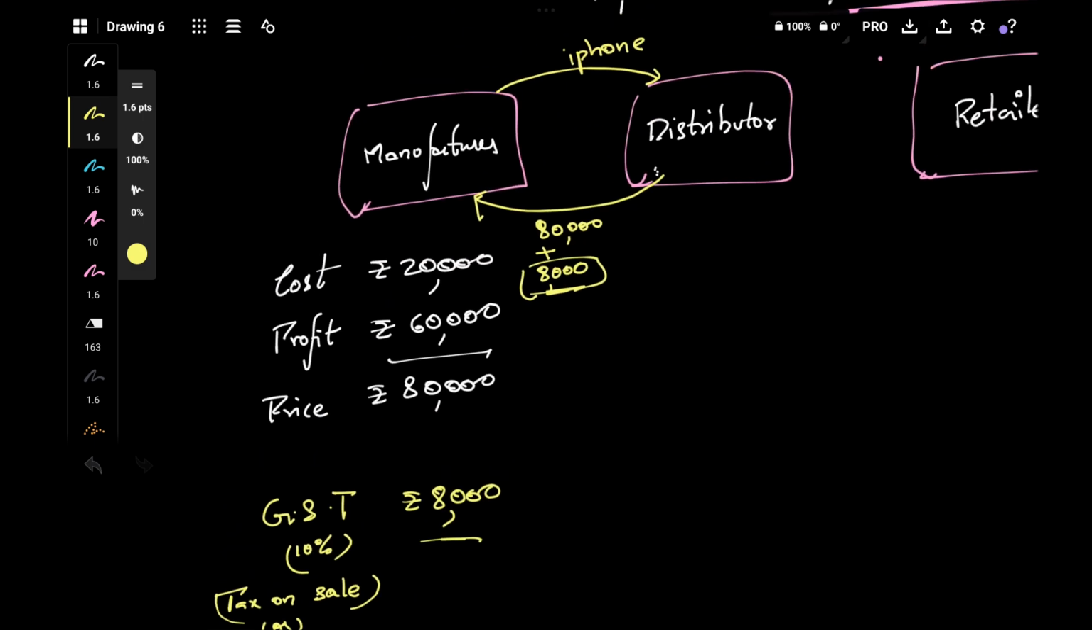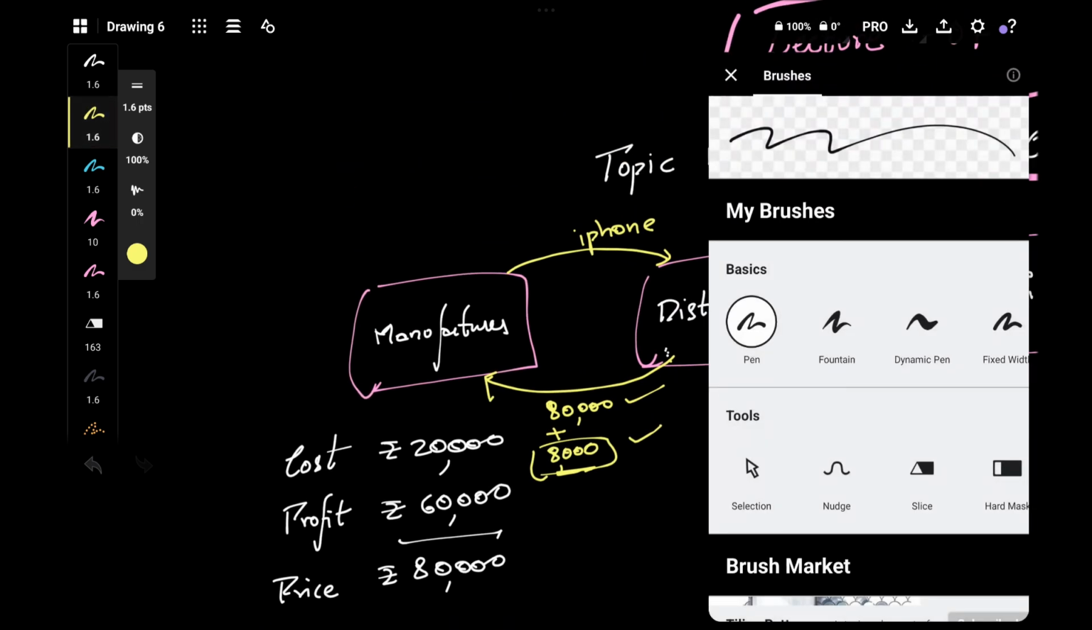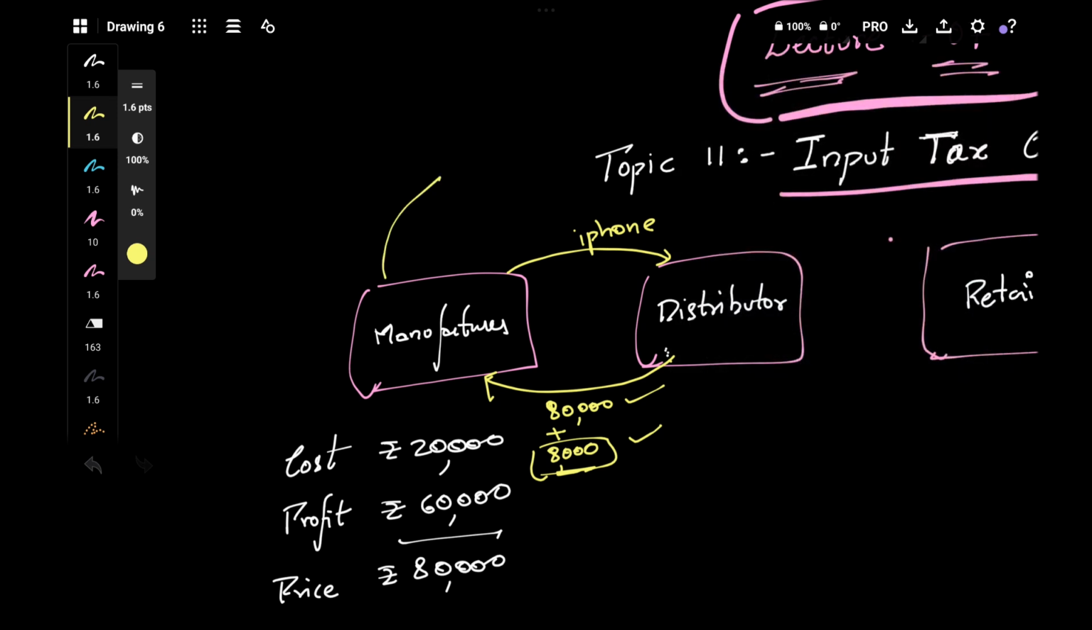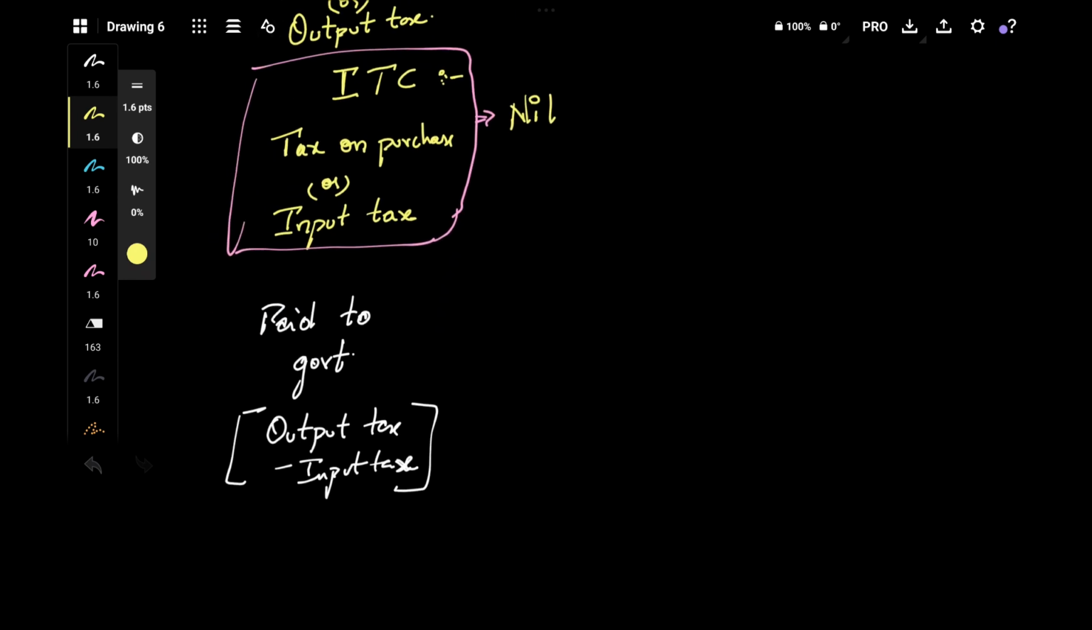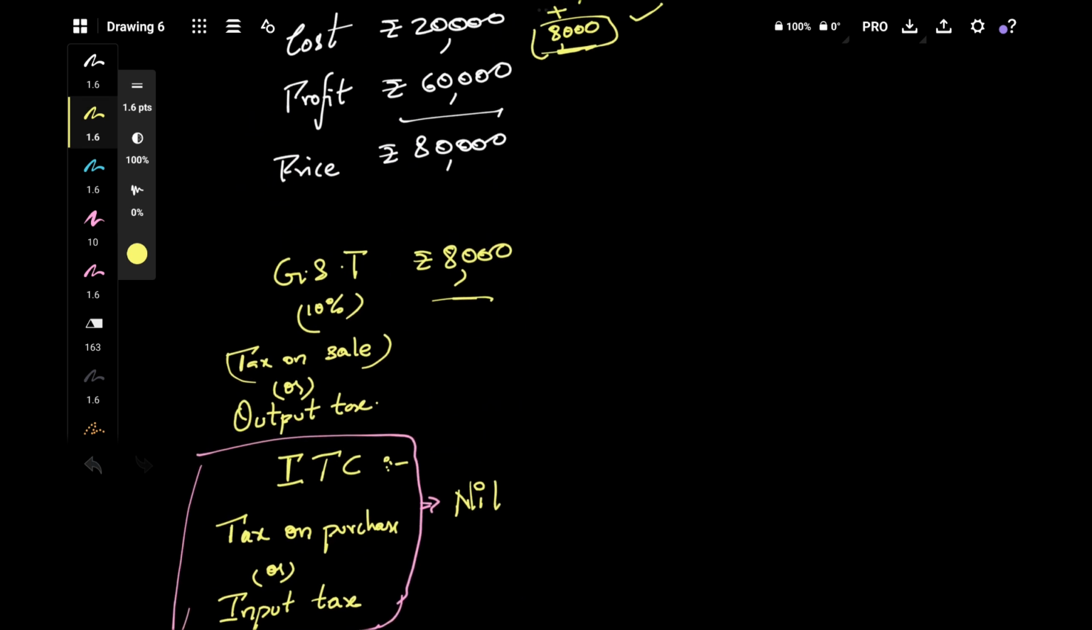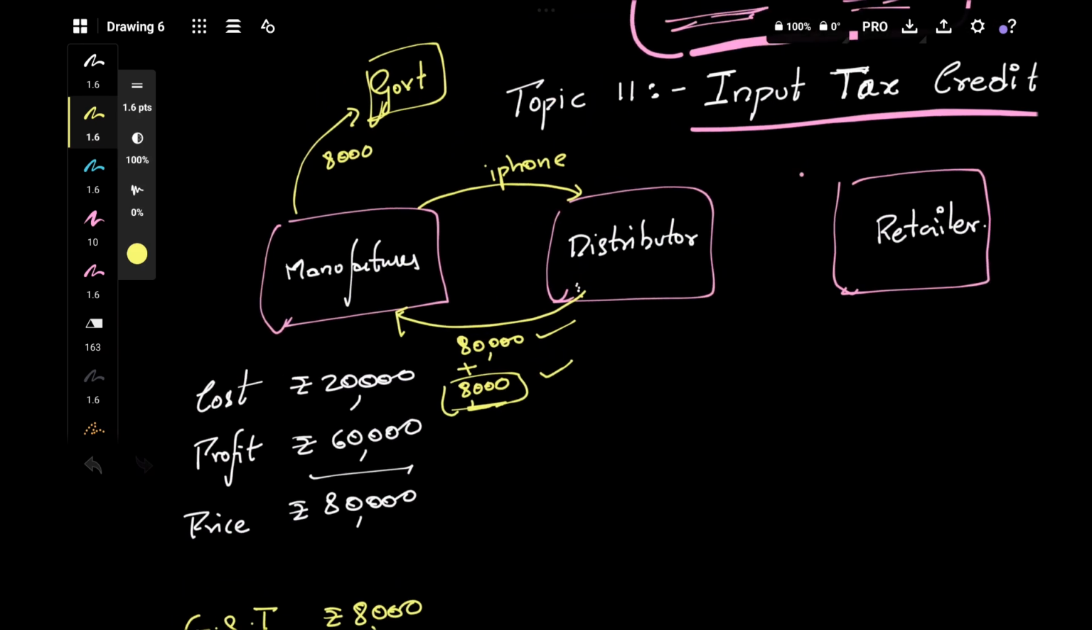So now what is happening is, this distributor will pay 80,000 and 8,000 tax also to the manufacturer. So this manufacturer will take that 8,000 amount and give it to the government, he'll pay it to the government. How much is the amount paid to the government? 8,000 is the amount paid to the government by the manufacturer. Did he pay it from his pocket? No, he has collected it from the distributor and he has paid it to the government. Now it is clear, right?